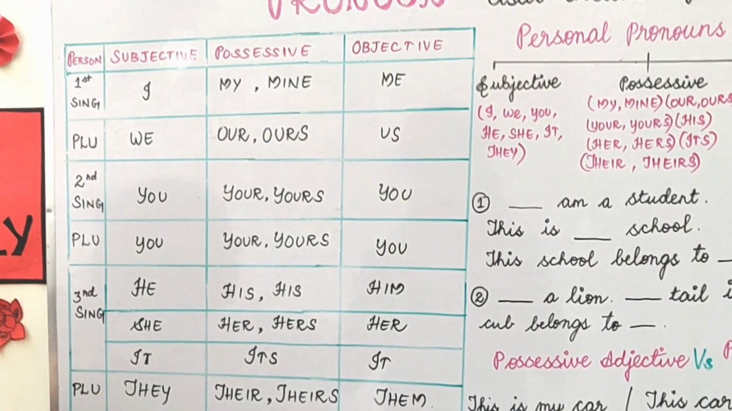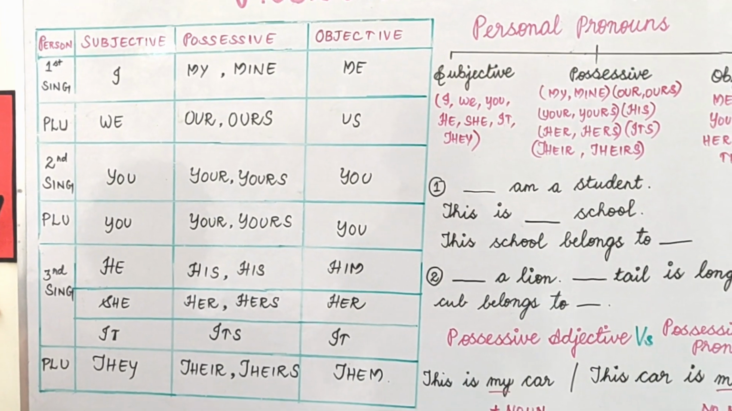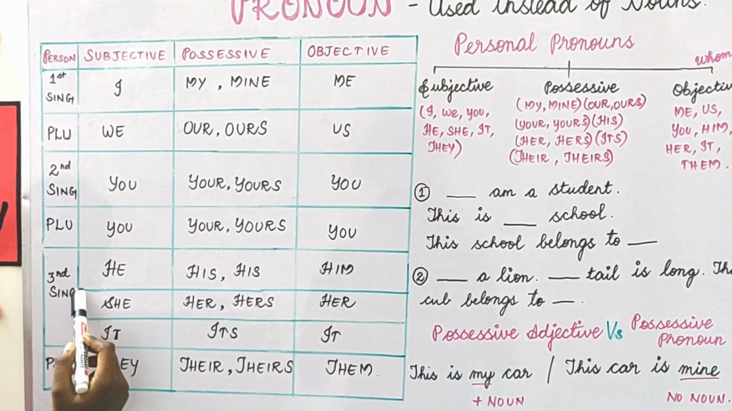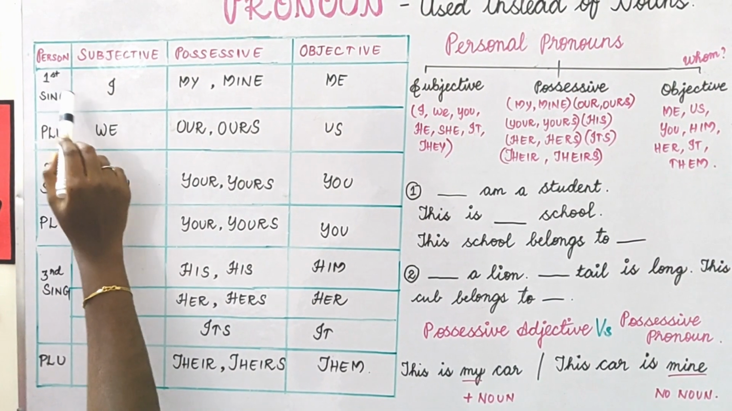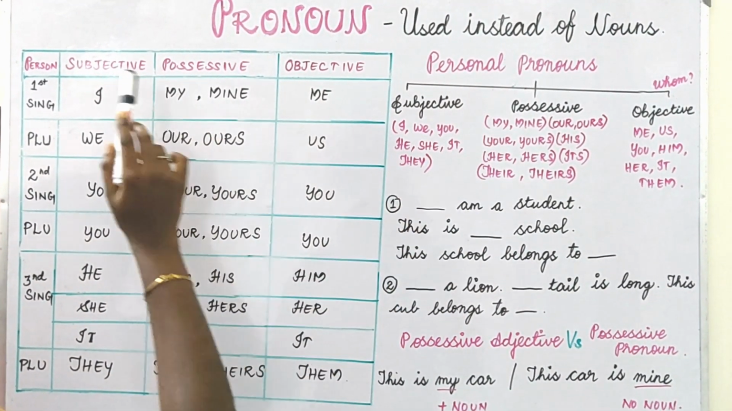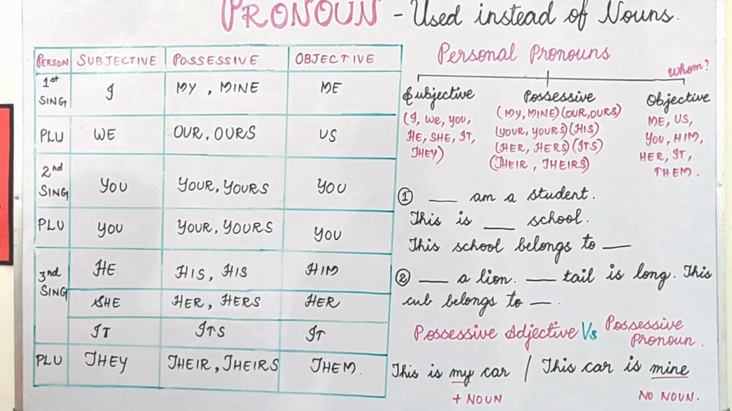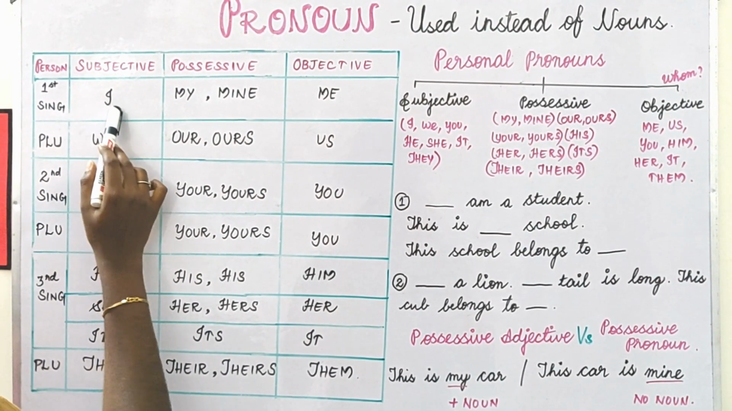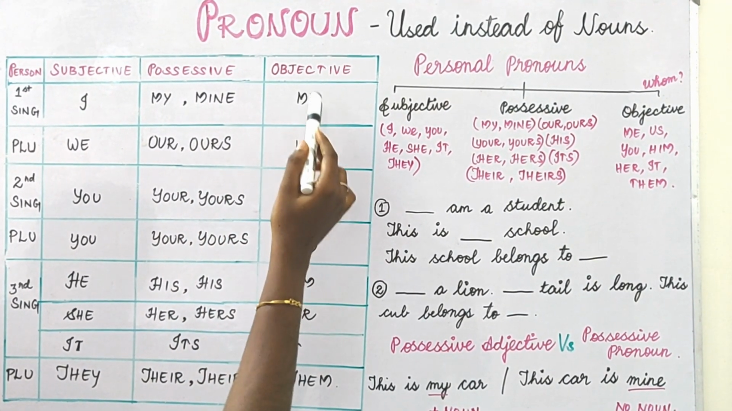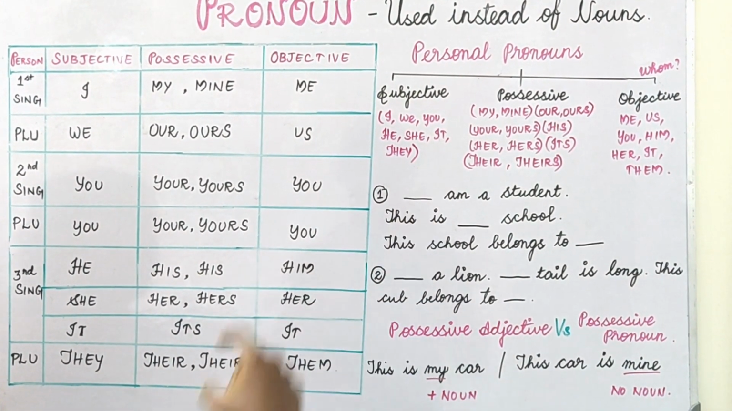Now I have made a table here based on all these three classifications. That is classification based on person, point of view: first person, second person, third person. Similarly, classification based on number, that is singular and plural, as well as classification based on case, that is subjective, possessive and objective. So by this you can clearly understand. First person singular: the subjective case is I, my or mine is possessive case, and the objective case is me. To make it very clear, I have given an example here.